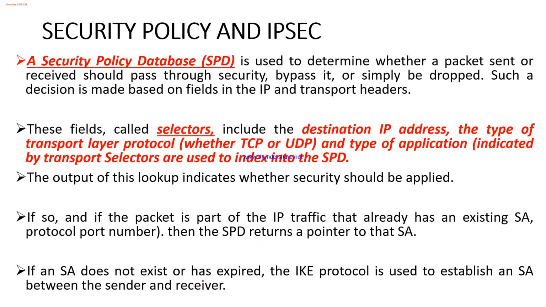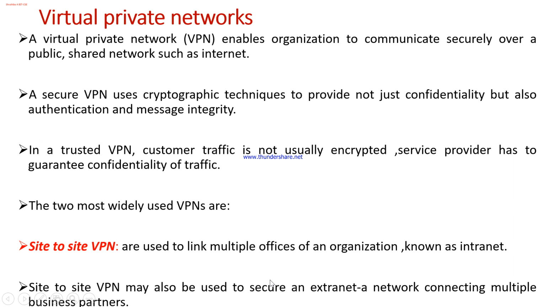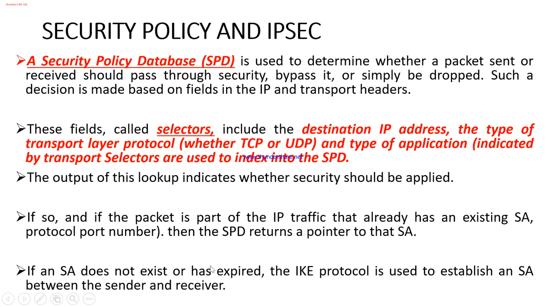Now the same thing I want to specify here: if the SA does not exist or has expired, because every time they end up with phase 2, unknowingly, if their security association has expired, then again the IKE protocol will take care of it, and it will establish the security association between the sender and receiver.